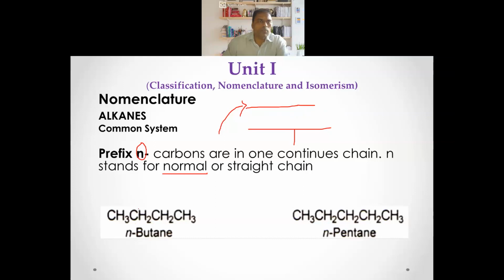For example, this particular structure has 1, 2, 3, 4 carbons. That is butane. But there may be types of butane. It can be branched here. See, I can write this butane like this also, with 3 carbons and 4 carbons. This is also butane. If it is a straight chain, we call that n-butane. Similarly, we have 1, 2, 3, 4 and 5 carbons here, and it is a straight chain. That's why it is n-pentane.